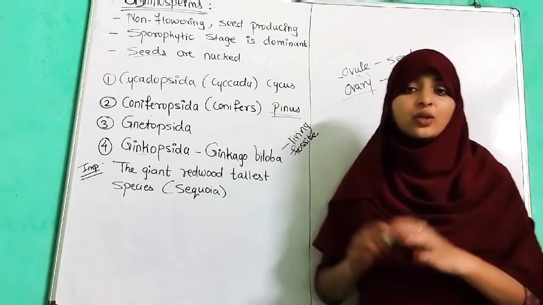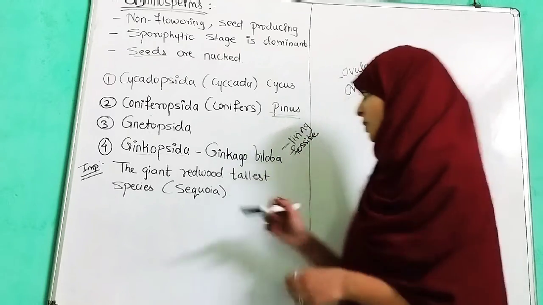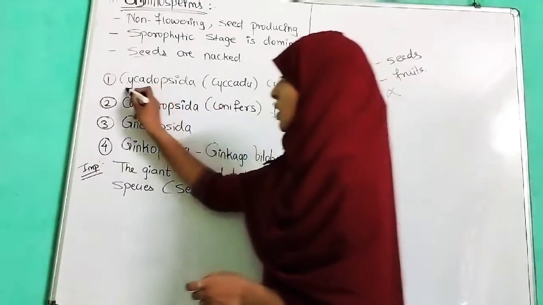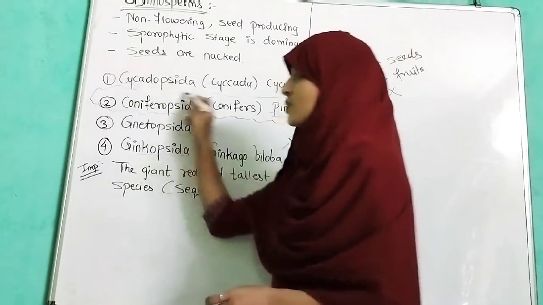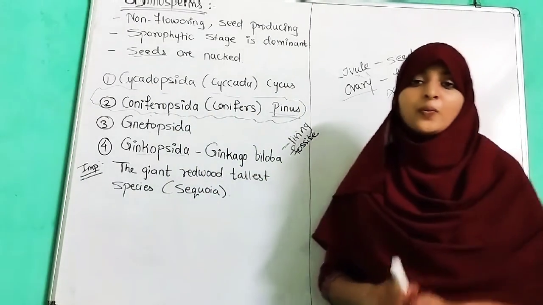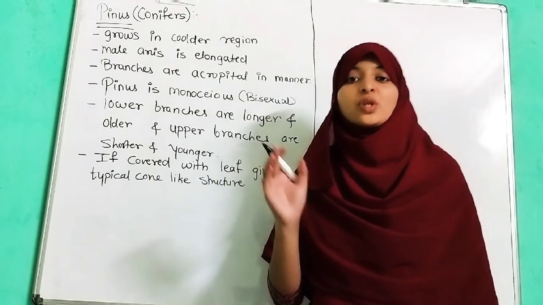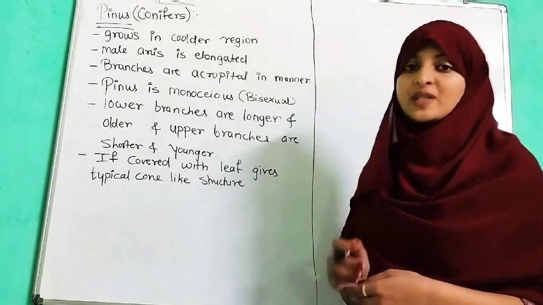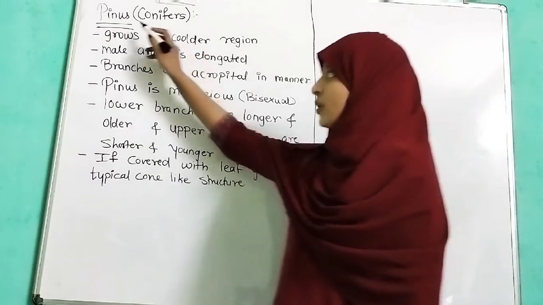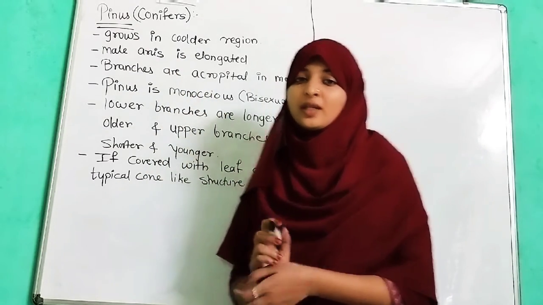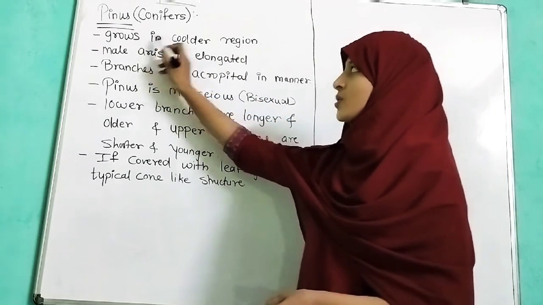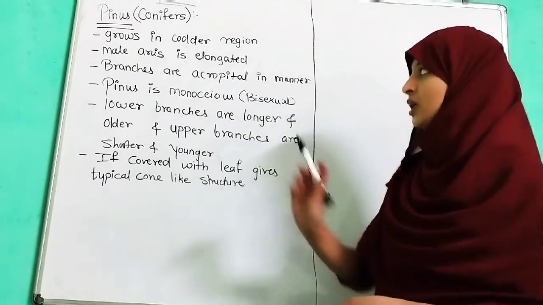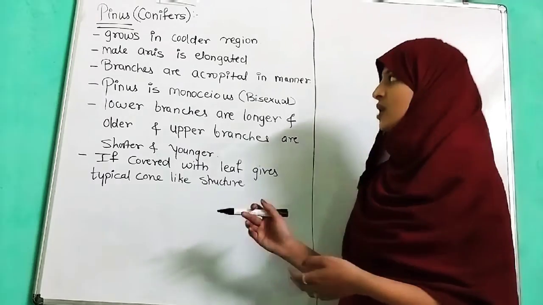And now we are going to discuss in detail the conifers, because most of the questions are asked from the conifers, meaning Pinus trees. Gymnosperms are the most evolved plants compared to bryophytes and pteridophytes. We are going to discuss Pinus, which belongs to conifers. They grow in a colder region, in a colder atmosphere we can say.